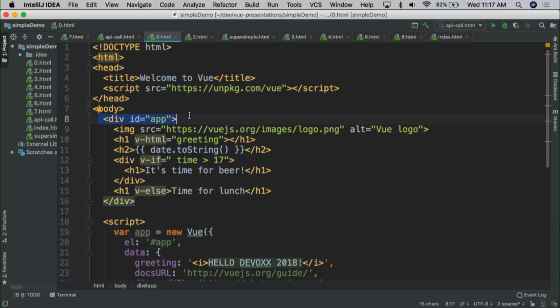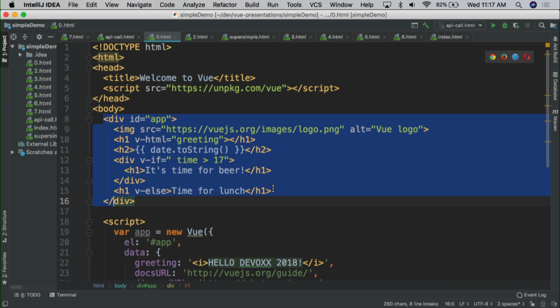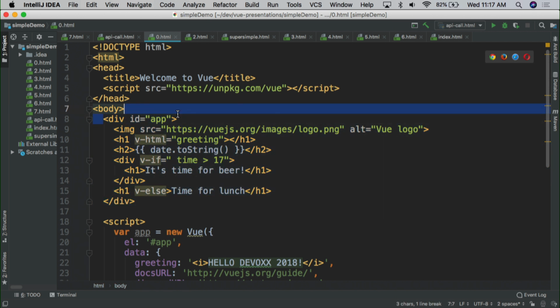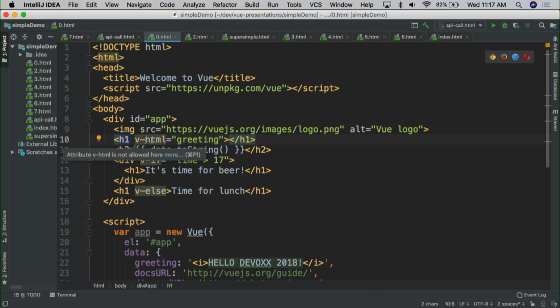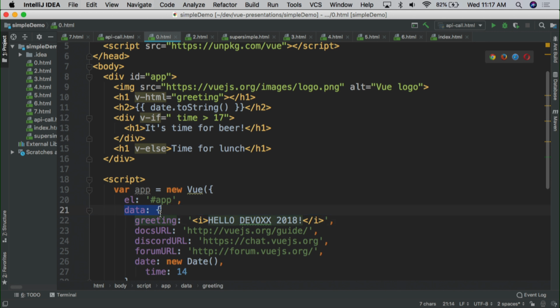Now, one of the interesting things about Vue is that unlike React, at least, you don't use JSX, you don't mix your HTML and JavaScript together. You actually just code in straight JavaScript and CSS and HTML. Okay, so what we have here, we would describe in Vue as a template. Right? So this is our template contained within this root div tag called app. And inside of this template, I just have standard HTML. But you can see right here, I have h1 v-html equals greeting. And if we come down into our data element, you can see I have some property called greeting.